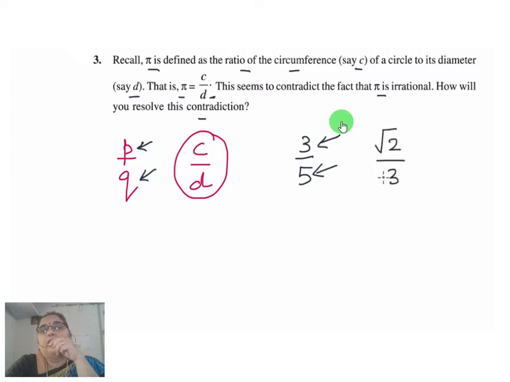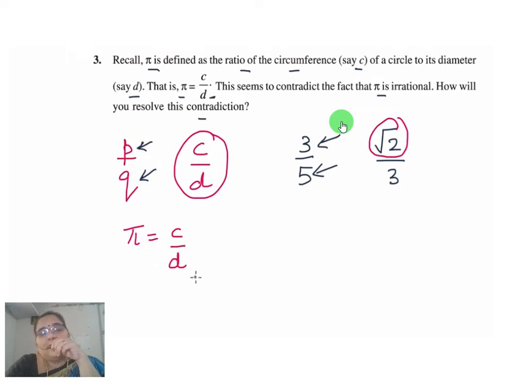Now we take root 2 by 3. It may be in p by q form, but it is not a rational number, because root 2 is a non-recurring, non-terminating decimal number. So it is not rational. Similarly for pi, we write c by d. Pi is an irrational number, we know: 3.142 something, it is going on, non-repeating, non-terminating.